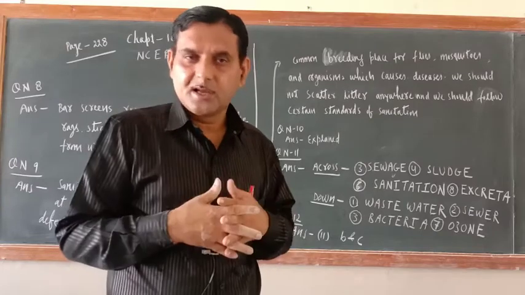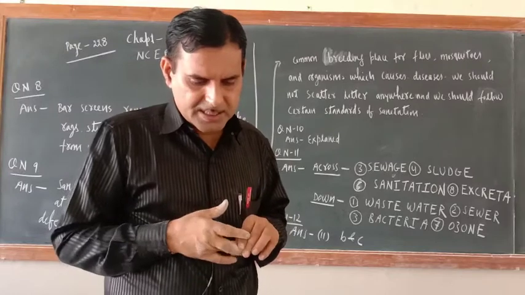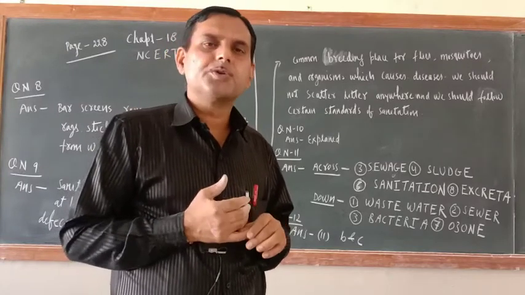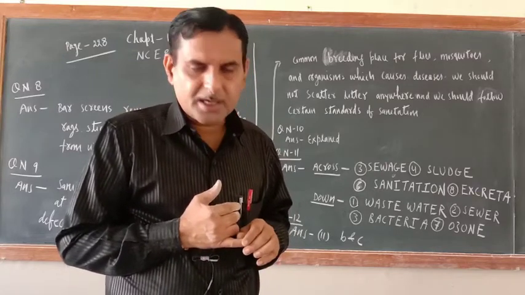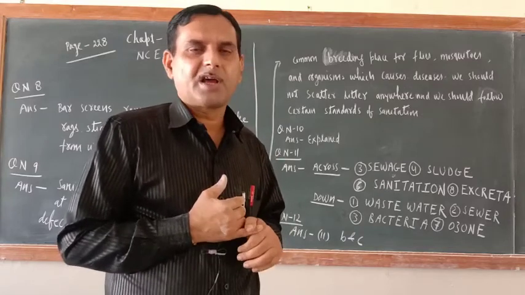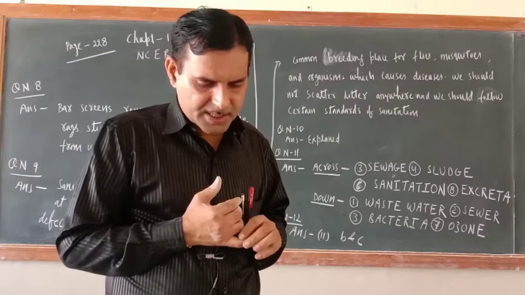Ozone is not essential. Next one: it is used to disinfect water. Yes, ozone is used to disinfect water. Next one: it absorbs ultraviolet rays. Yes, ozone gas absorbs ultraviolet rays. So options B and C are correct.